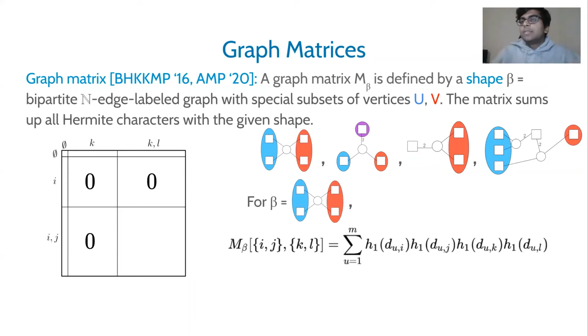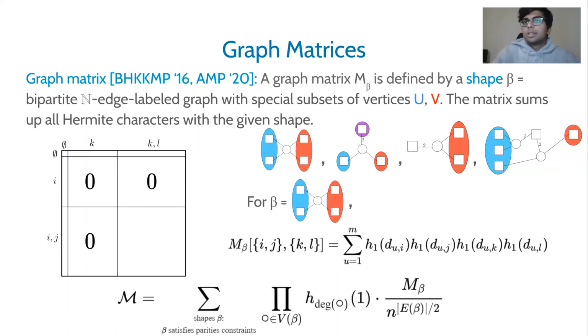Here's an example. Let's say we take beta to be this specific 5-vertex shape with 2 blue vertices and 2 red vertices. Then this corresponds to a matrix whose rows and columns are indexed by subsets of size at most 2, and the ij comma kl entry for i, j, k, l being distinct corresponds to the sum over all possible Hermite polynomials with these corresponding indices. Here u corresponds to the circle vertex in the middle, and that's why you have the summation.